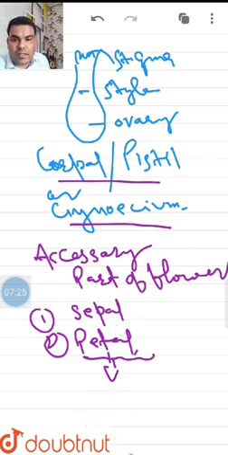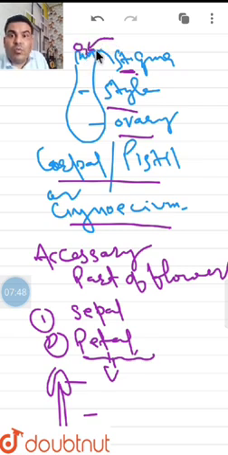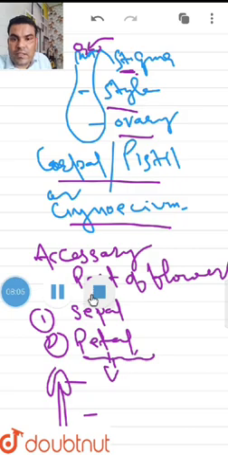Then we'll discuss the anther. This is the filament. This anther contains pollen grains, right? And in this diagram you will see this is stigma, style, ovary. Stigma is the part of the female reproductive system which receives pollen grains through different agencies, that we will discuss in the next topic. So today in this topic we have discussed the reproductive parts of the plant, and then the different floral parts, right? Thank you. We'll discuss the next topic in the next lecture.